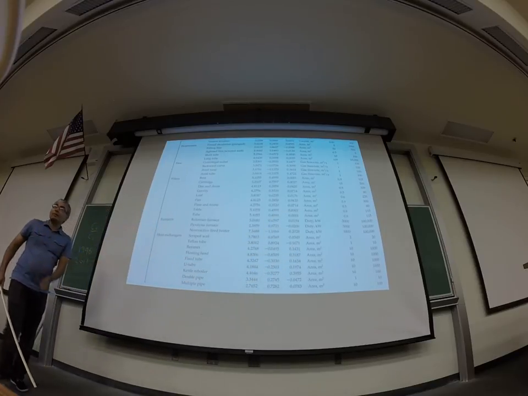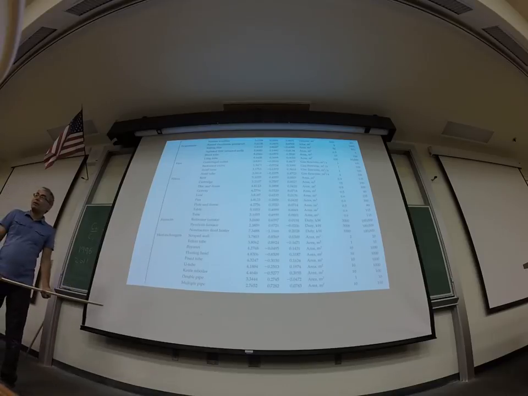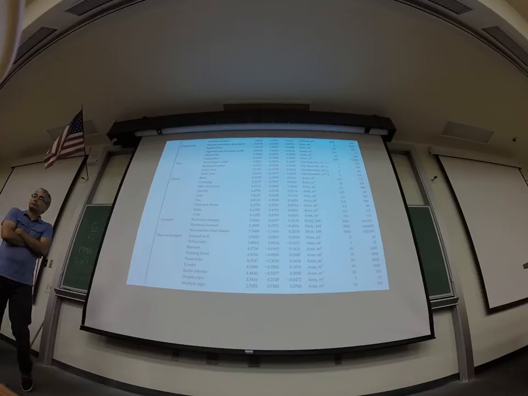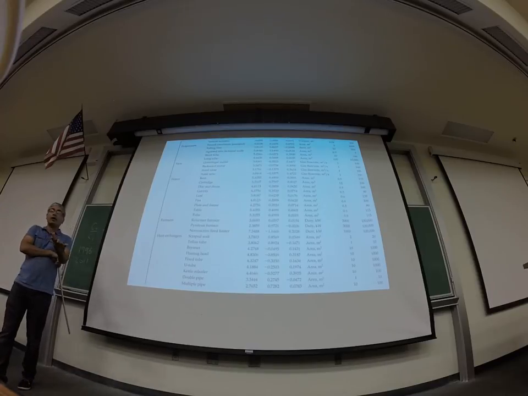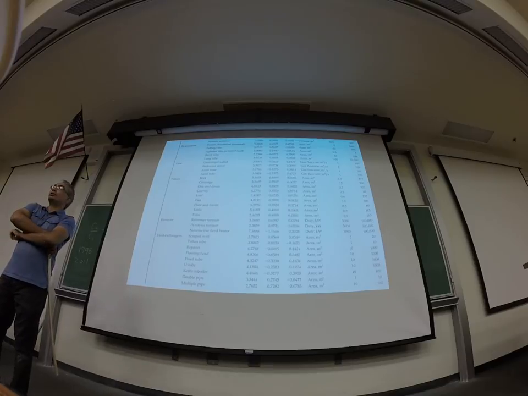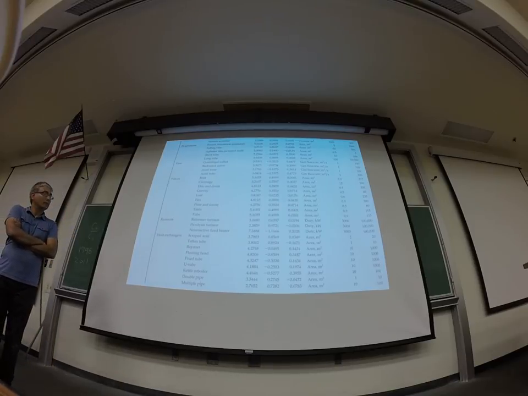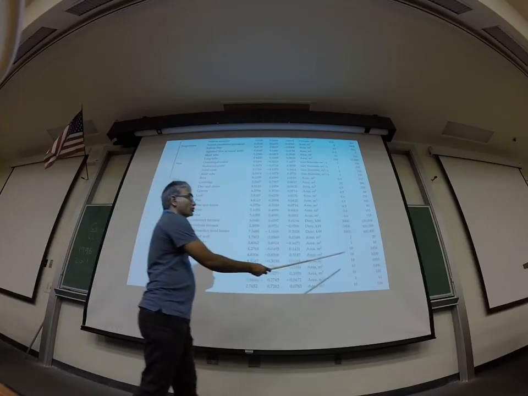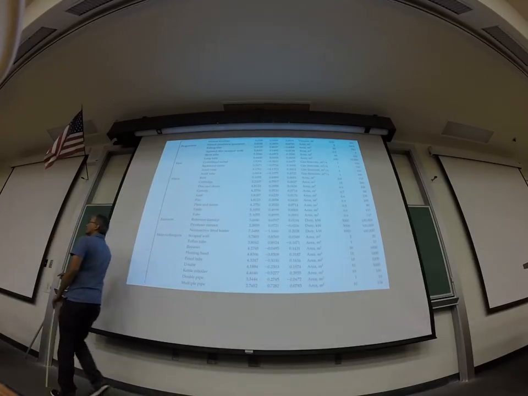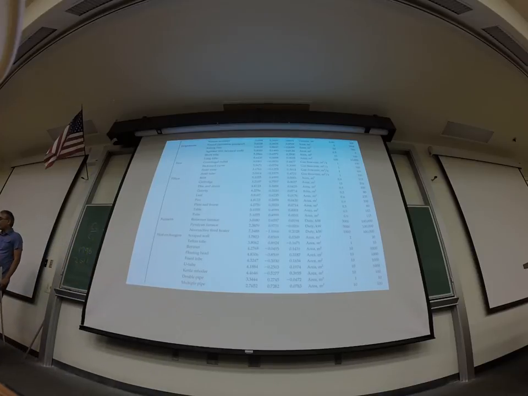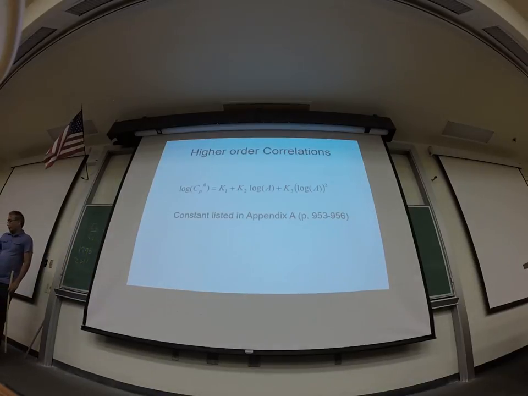And then just calculate CP using the equation. First just write down these numbers. And then remember, log of CP is K1 plus K2 log A plus K3 log A squared. That's just the range of the correlation, so what area should be in between those numbers. So we are good. Okay? All right, so you have this K1, K2, K3.